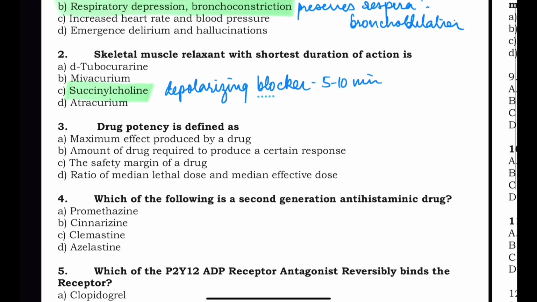The next question: drug potency is defined as? The options are: amount of maximum effect produced by a drug, amount of drug required to produce a certain response, safety margin of drug, ratio of median lethal dose upon median effective dose. So the correct answer here is the amount of drug required to produce a certain response. The ratio of median lethal dose to median effective dose is basically called the therapeutic index, and potency is basically the amount of drug required to produce a response. The less the amount needed to produce a response, the more the potency. So this is the thing.